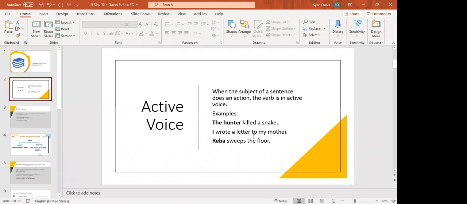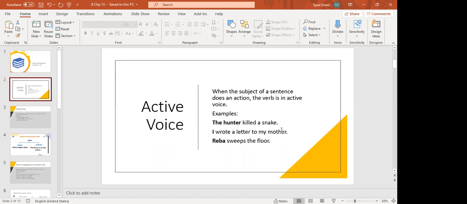I wrote a letter to my mother. Now, students, there are two objects. Number one, a letter. Number two, my mother. Our concern is with the direct object. If you remember transitive and intransitive verbs, I've told you the direct object is what the subject is actually doing.